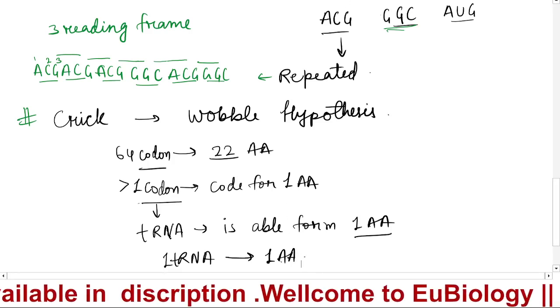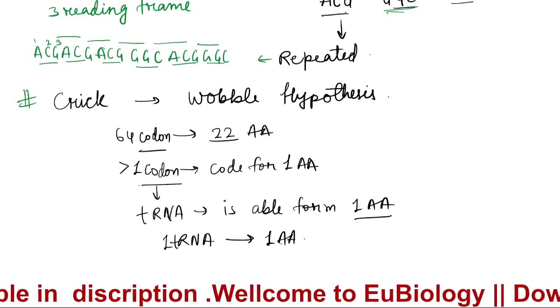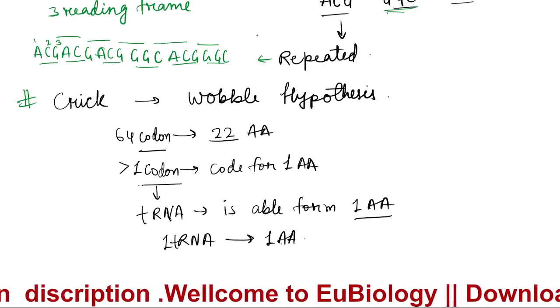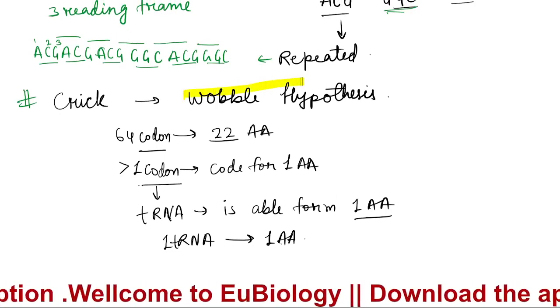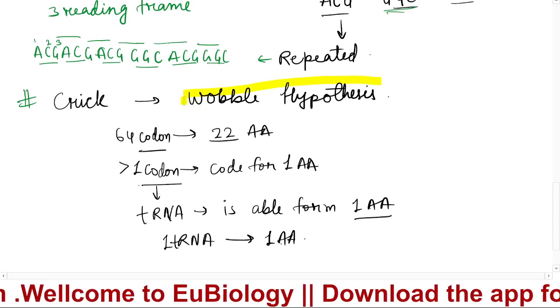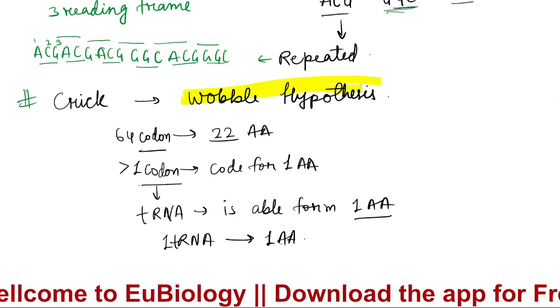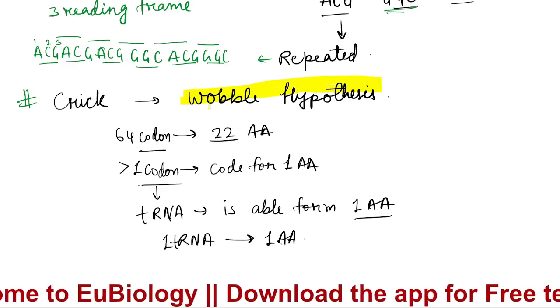Now we will come to the properties of the genetic code. The properties of the genetic code are very important. They will ask the question from here only. So what are the properties of the genetic code? We'll see.